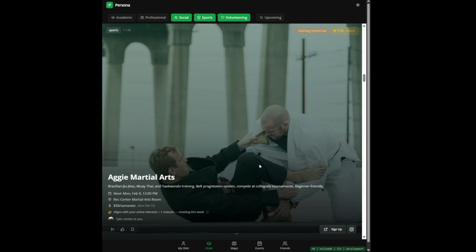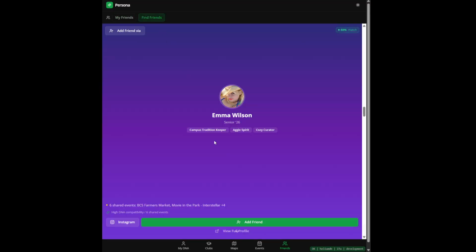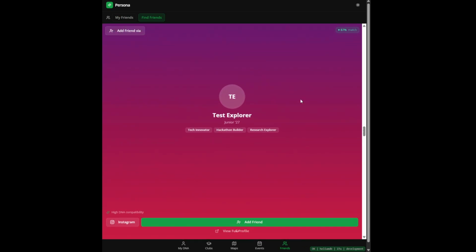So where we take the events and we really make it a community is the Friends tab. The Friends tab shows friends that you already have, but it also lets you make new friends. Here we can see some potential matches for friends to go to events with. And it's ranked in the exact same way using the vector space. Matches are calculated using similarity in personality, common events, and common clubs.